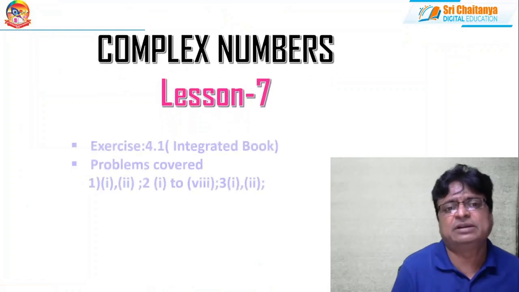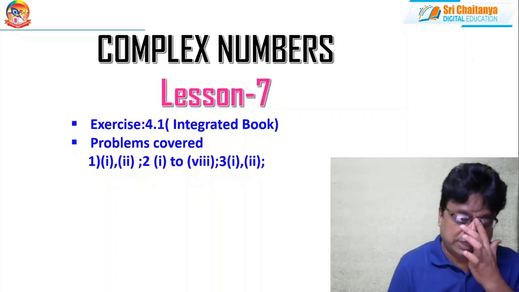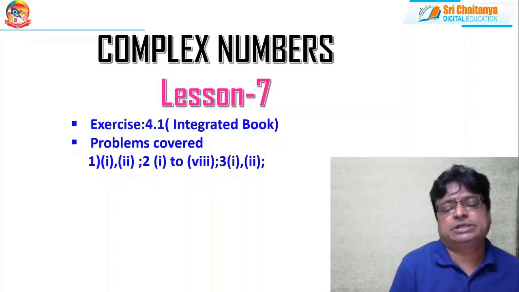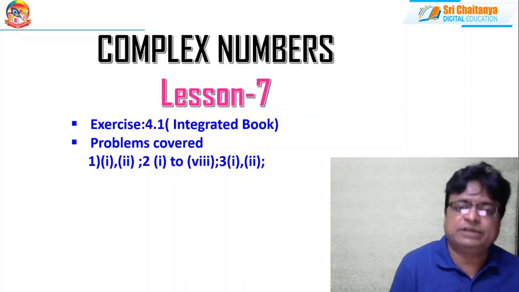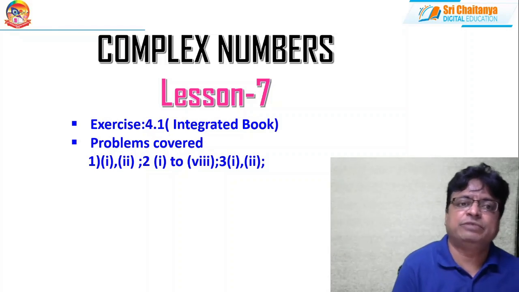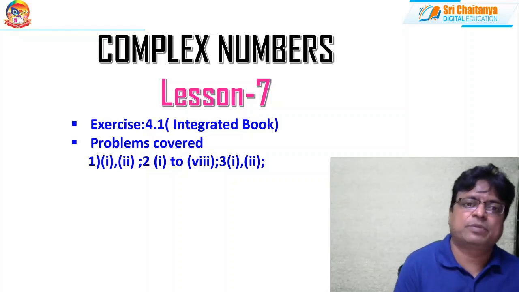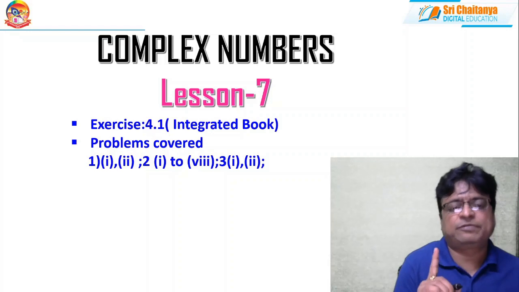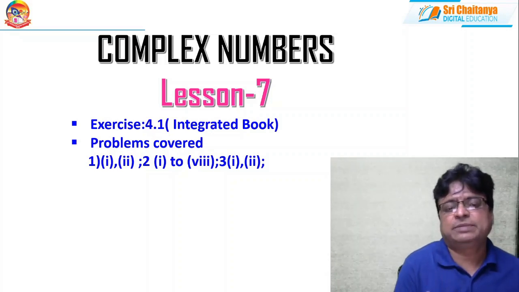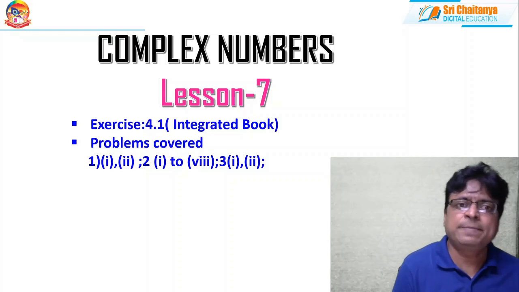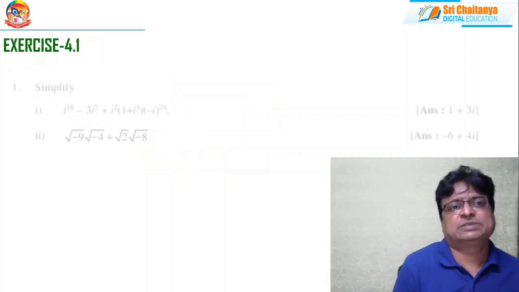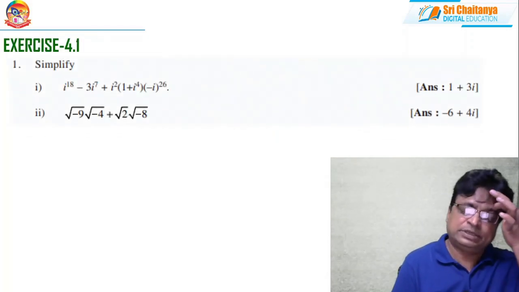In lesson number 7, in the integrated textbook of Sri Chaitanya, in exercise 4.1, we will concentrate on problems: first problem 1 to 8, second problem 1 to 8, and third problem 1 to 4. In total, we are concentrating on a minimum of 11 to 12 problems. Exercise 4.1, this is problem number 1.